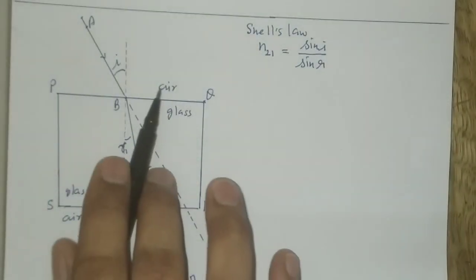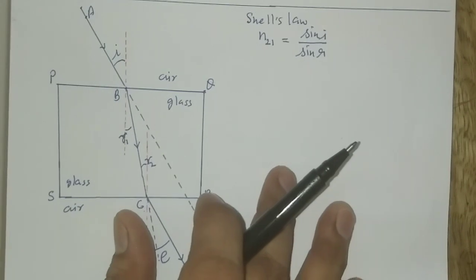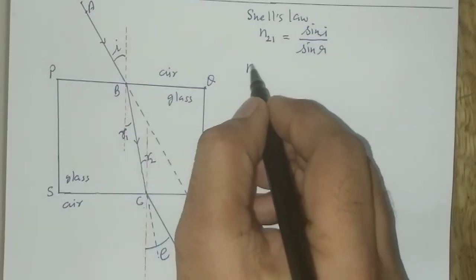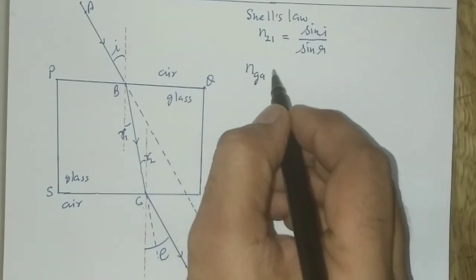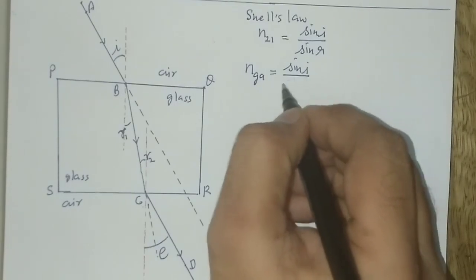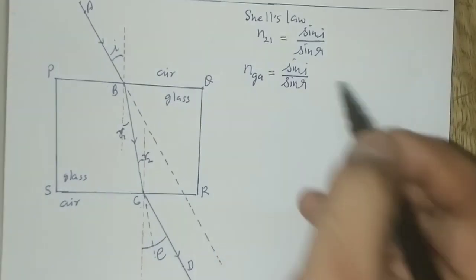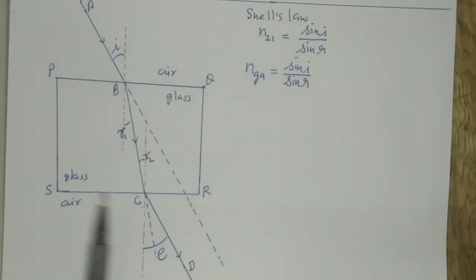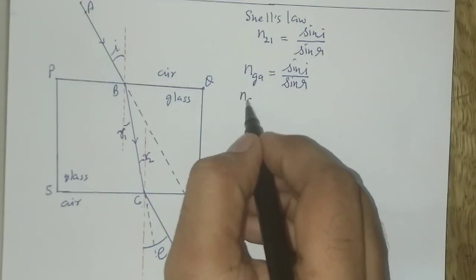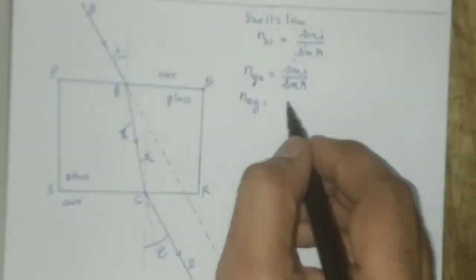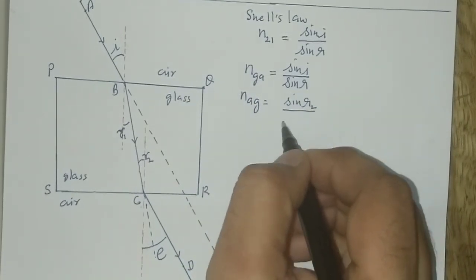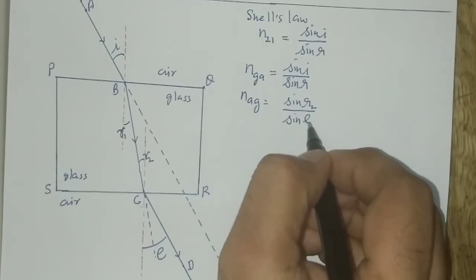At PQ, which is the air-glass interface, the refractive index of glass with respect to air is equal to sin i upon sin r1, and at SR, which is the glass-air interface, the refractive index of air with respect to glass is equal to sin r2 upon sin e.